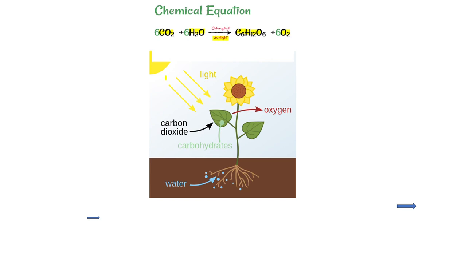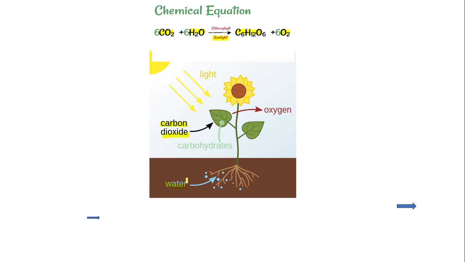Where the carbon dioxide and water are coming from. First of all, the carbon dioxide, which is the reactant of photosynthesis, comes from the breathing of living organisms, like animals and human beings. When we and the animals breathe out, we exhale carbon dioxide, and this carbon dioxide is taken in by the plants. And the second reactant of photosynthesis is water.